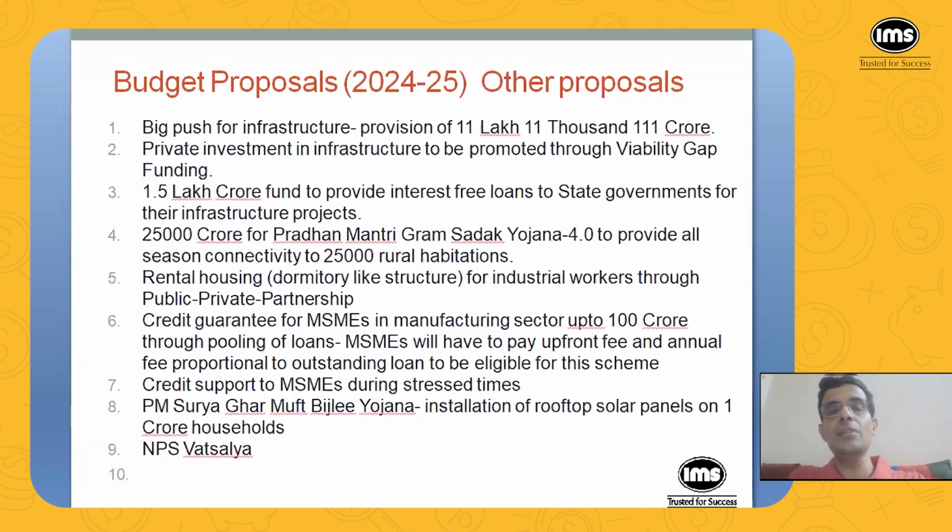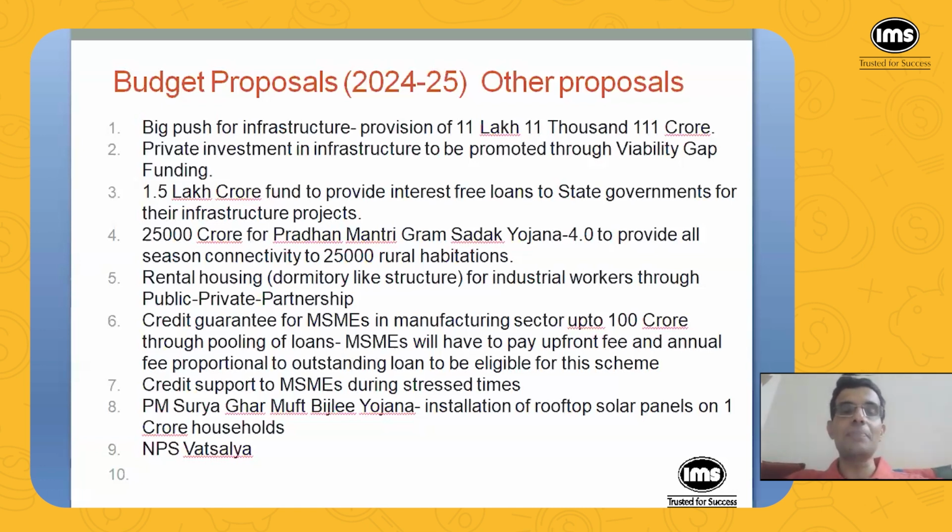And then there is the NPS Vatsalya. So what is NPS, the new pension scheme? It's like you pay a certain amount every month, and that amount is invested in the market, and the corpus grows. And then at the age of 50, at the age of 60, you can get that corpus, and from that you can get pension. So that is called NPS.